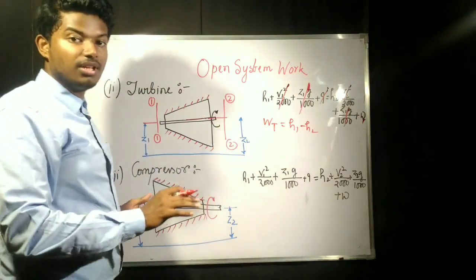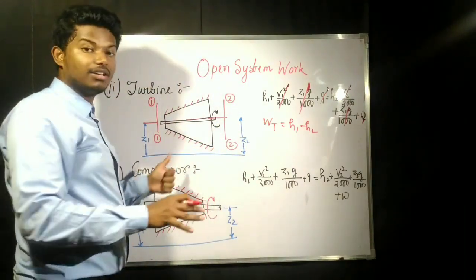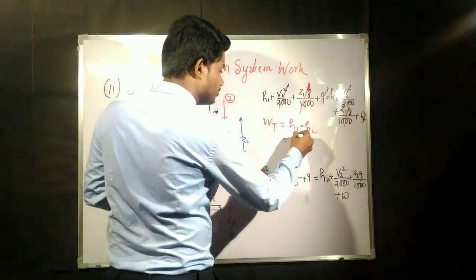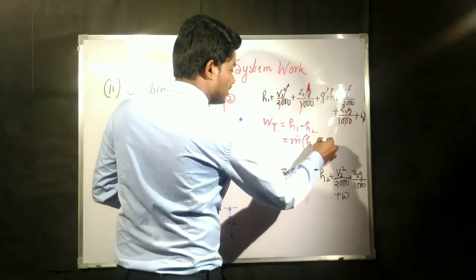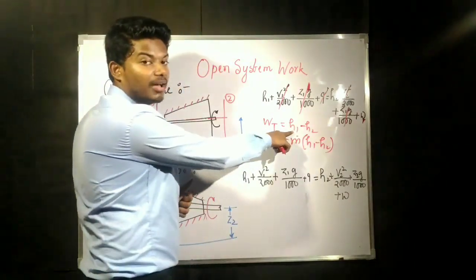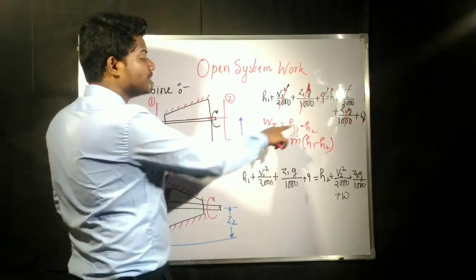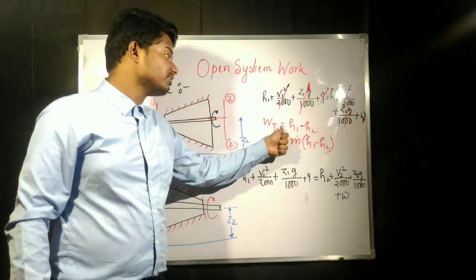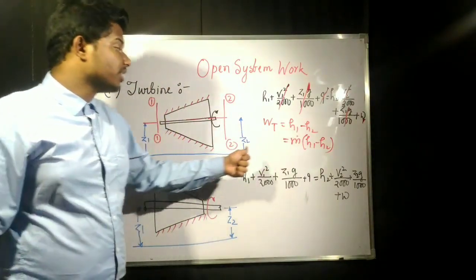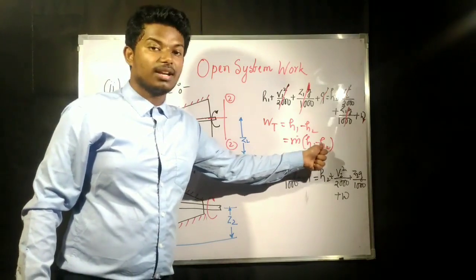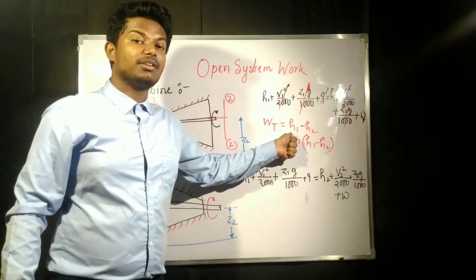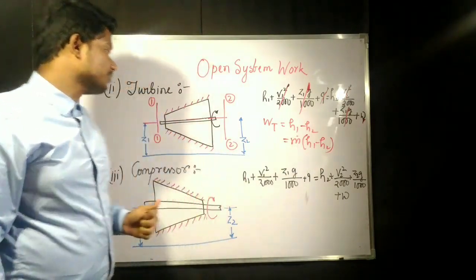If you need to find the total work done by the turbine, you need to multiply m dot into H1 minus H2. This H1 minus H2 is for unit mass only, it gives the work done per unit mass of the fluid coming through the turbine, and m dot times H1 minus H2 will give the total work done.